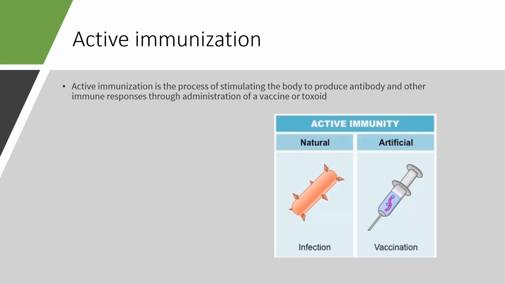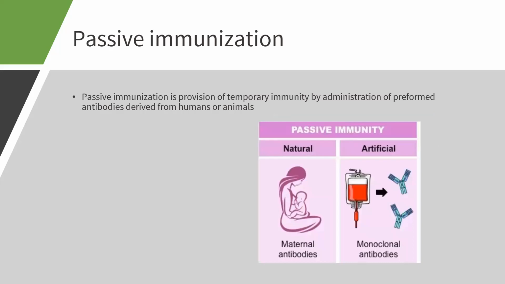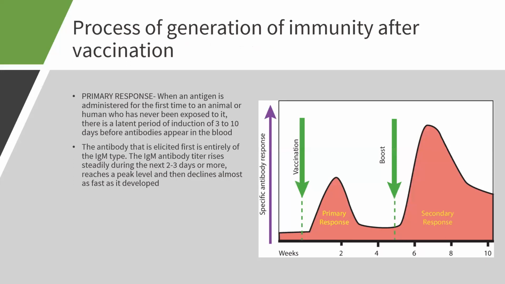It is either through natural infections or artificially by vaccinations. Passive immunization is provision of temporary immunity by administration of preformed antibodies derived from humans or animals, and the sources are either maternal antibodies, that is from breastfeeding, or monoclonal antibodies.